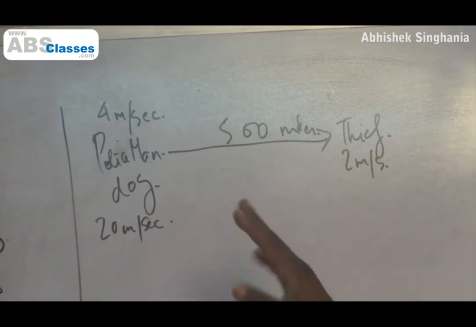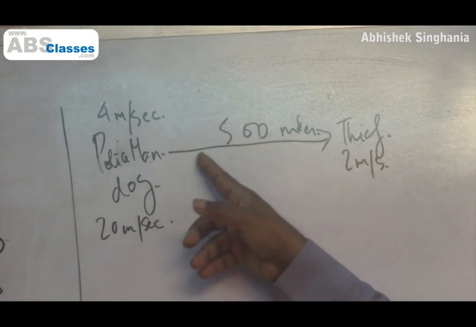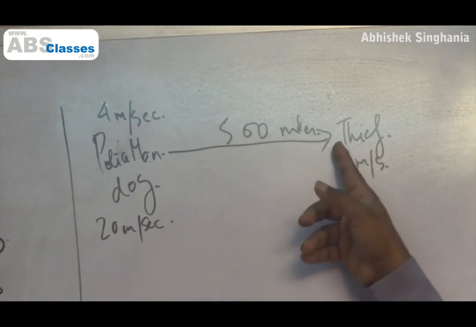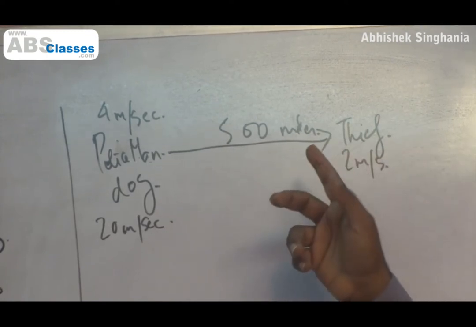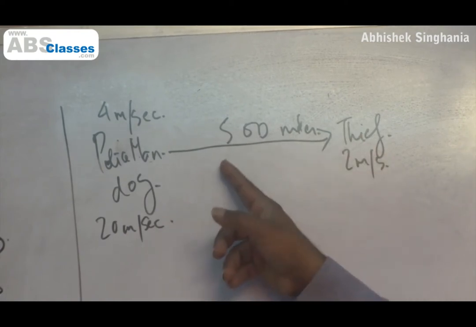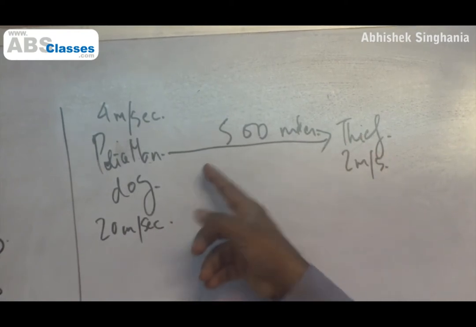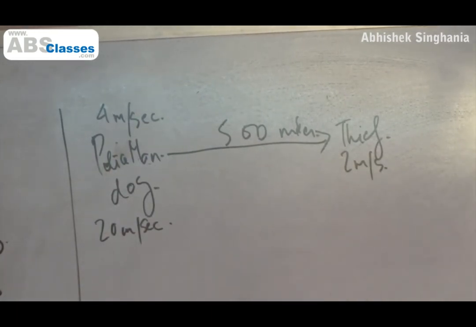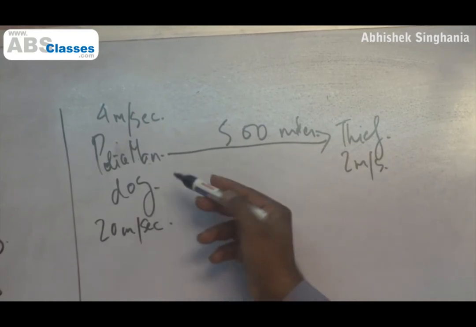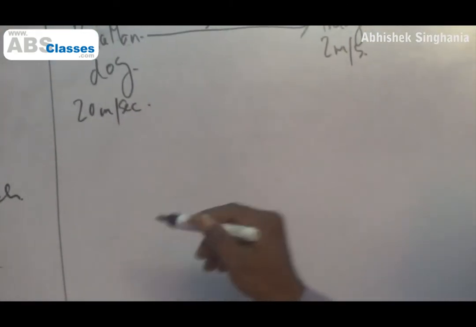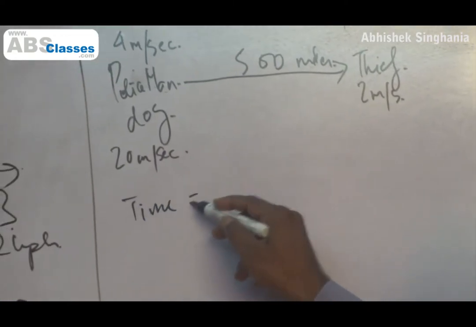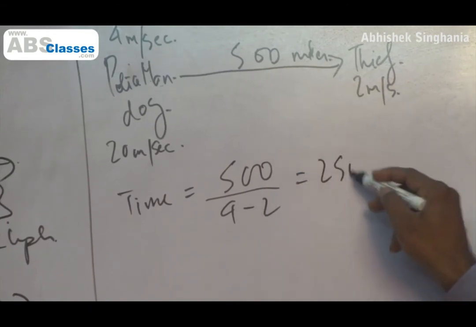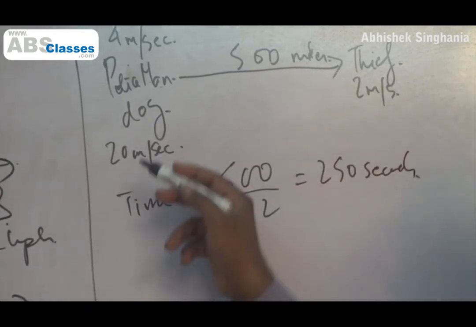So now just think of it in this case. Every second policeman goes 4 meters, so he makes the distance 496, 500 minus 4. But the thief is also going 2 meters away. What happens to the distance then? He increases the distance by 2 meters. So the overall impact on the distance between policeman and thief is, it will not reduce by 4, it will reduce by 4 minus 2 meters every second. So the relative speed in this case would be 4 minus 2 meters per second. So time taken for the policeman to catch the thief will be 500 by 4 minus 2, which is 250 seconds.